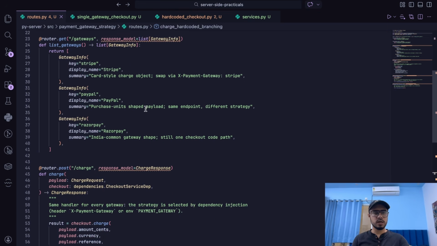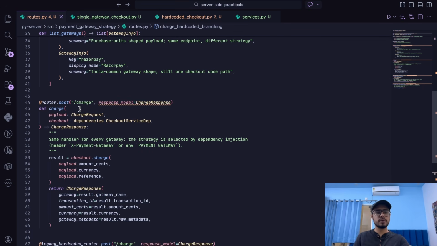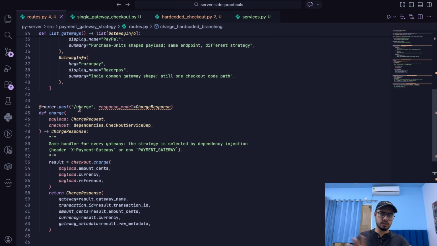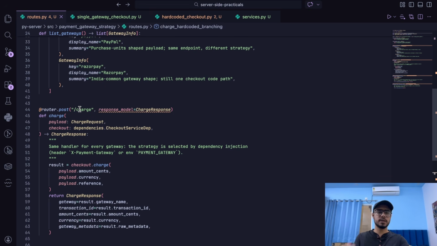So there are two routes this time that I've created. One that sends out the different gateways to the user, that gives them the option, like we have the Stripe gateway, we have PayPal gateway, we have Razorpay gateway. You can choose whatever you want, right? Then we have the main function that charges a user the amount based on the payment gateway they have chosen.